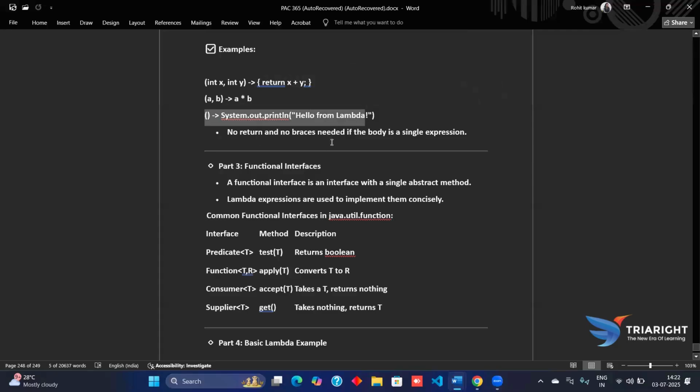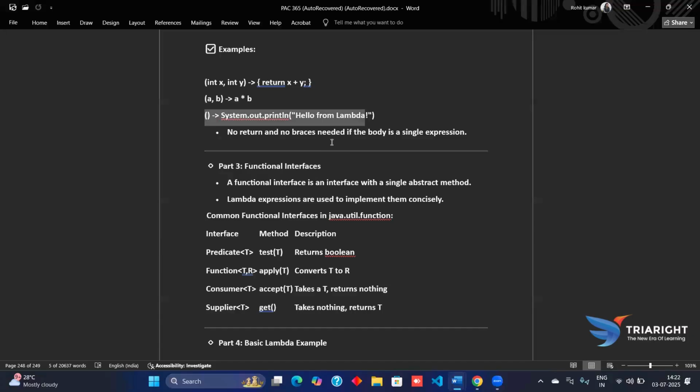Now the functional interfaces. Lambdas do not float around on their own. They must implement a functional interface, which is simply an interface with one abstract method.